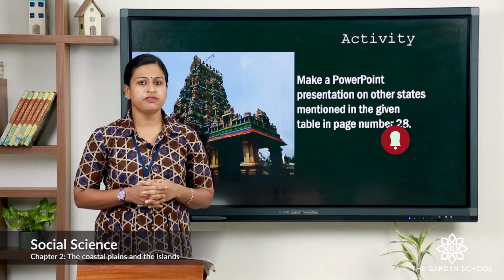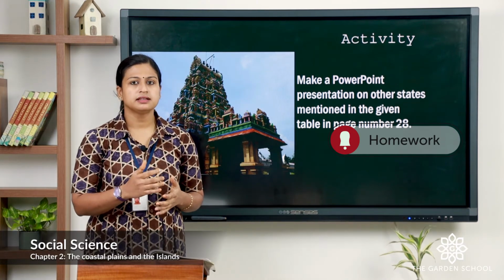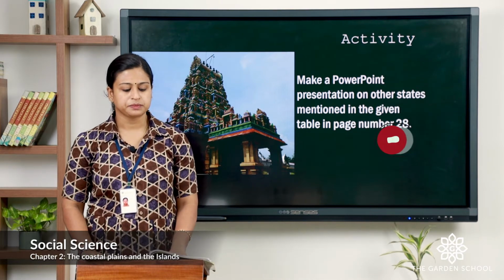Now, there is an activity for you. You have to make a PowerPoint presentation on the other states given in this table in page number 28.